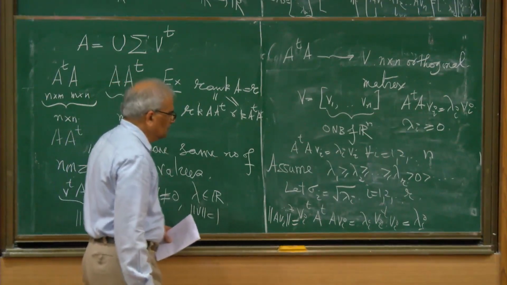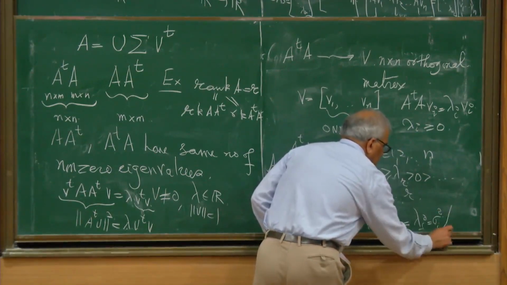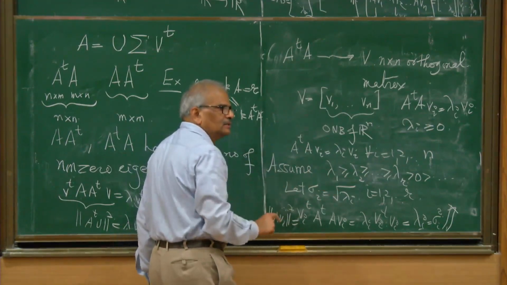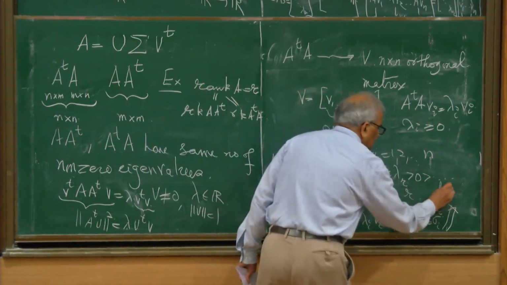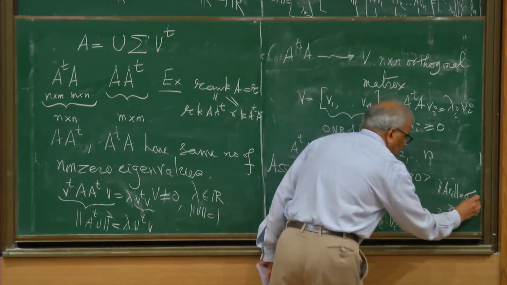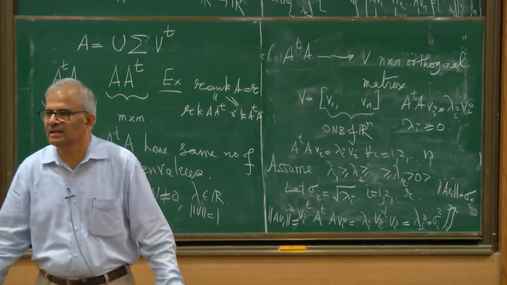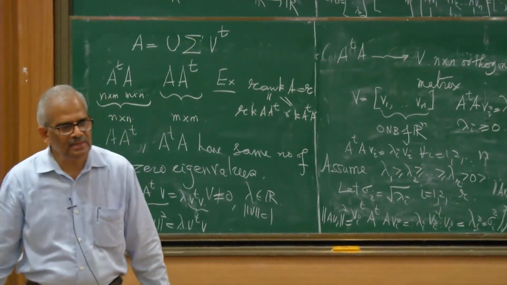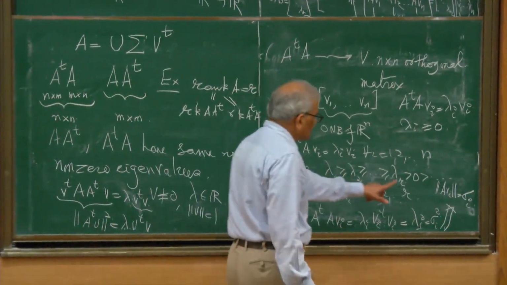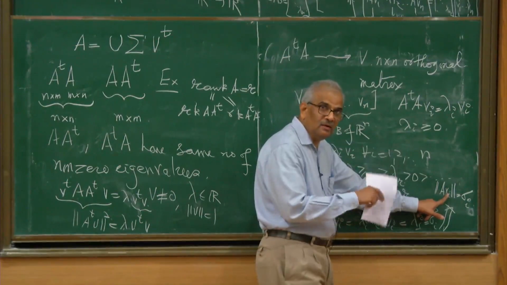Okay. And this is sigma i squared. So this says that the length of Avi is sigma i. That's very good. A was an arbitrary matrix, and we know its action on every vi.